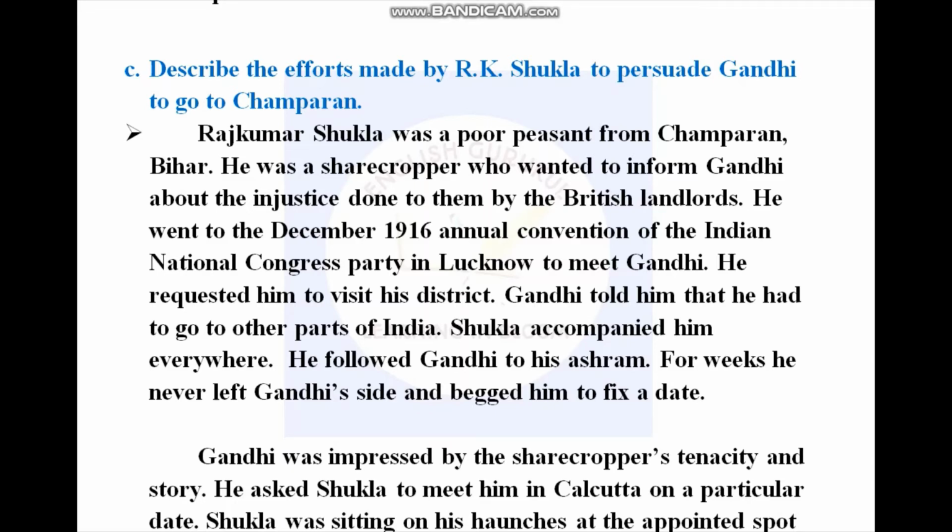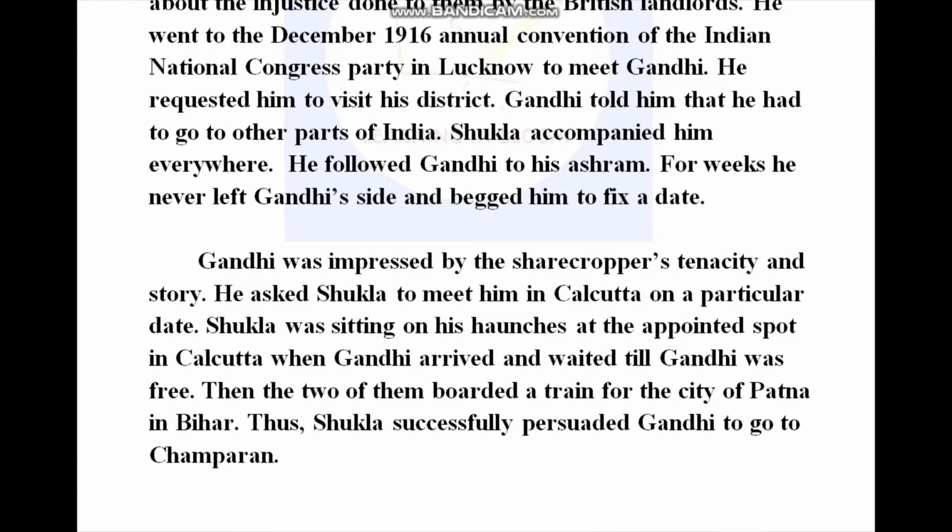Gandhi told him that he had to go to other parts of India. Shukla accompanied him everywhere. He followed Gandhi to his ashram. For weeks he never left Gandhi's side and begged him to fix a date. Gandhi was impressed by the sharecropper's tenacity and story. He asked Shukla to meet him in Calcutta on a particular date. Shukla was sitting on his haunches at the appointed spot in Calcutta when Gandhi arrived and waited till Gandhi was free. Then the two of them boarded a train for the city of Patna in Bihar. Thus, Shukla successfully persuaded Gandhi to go to Champaran.